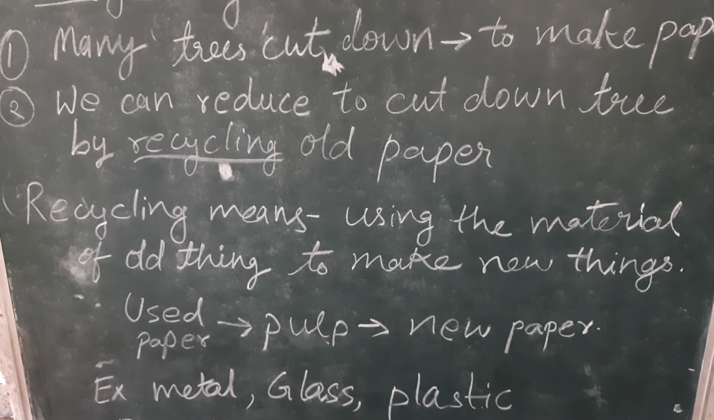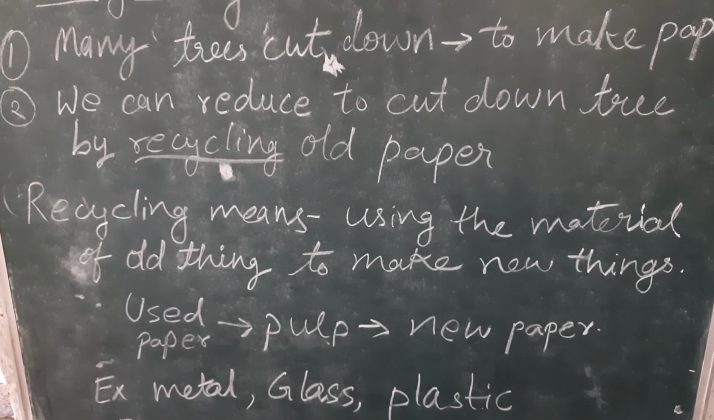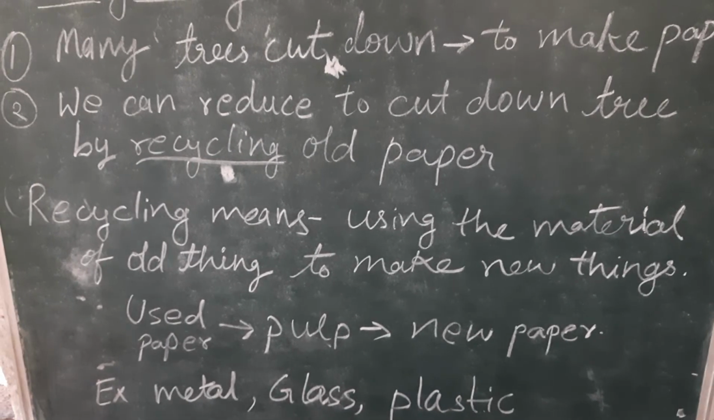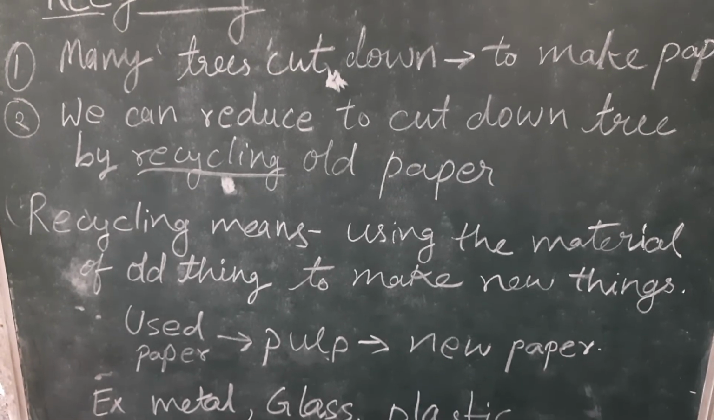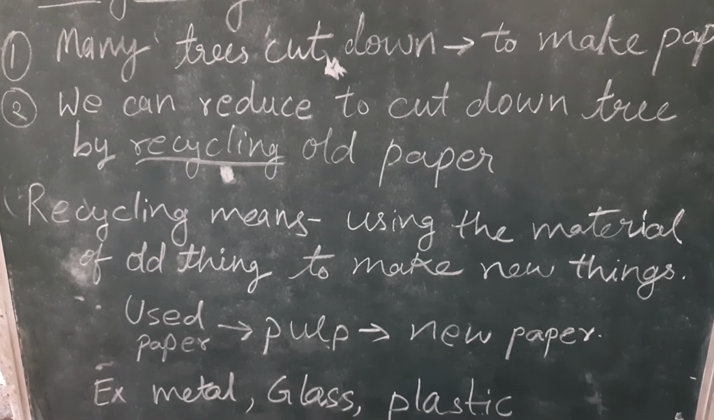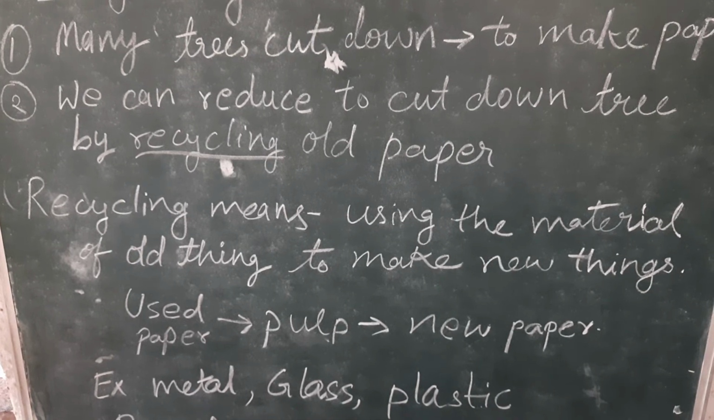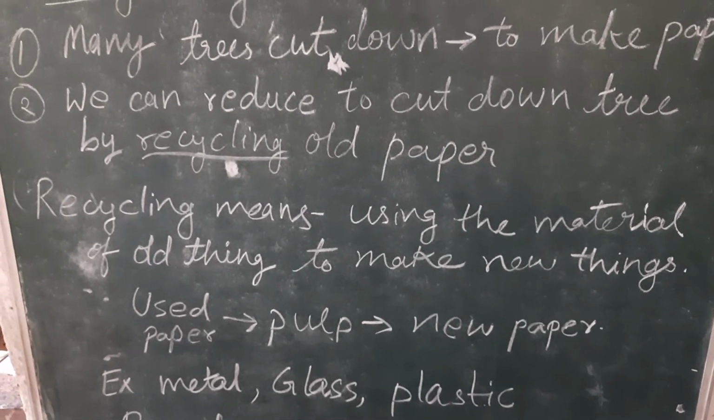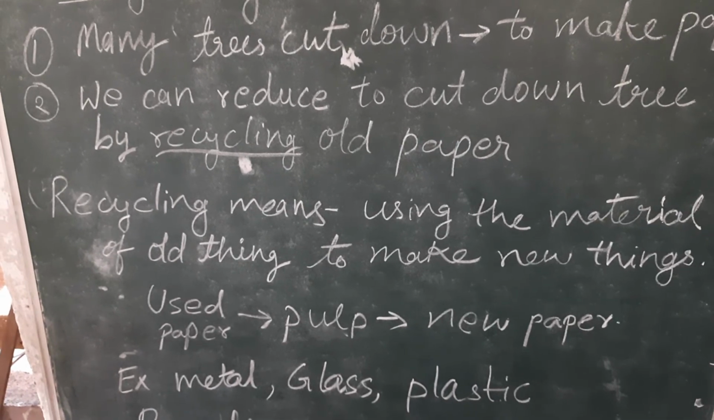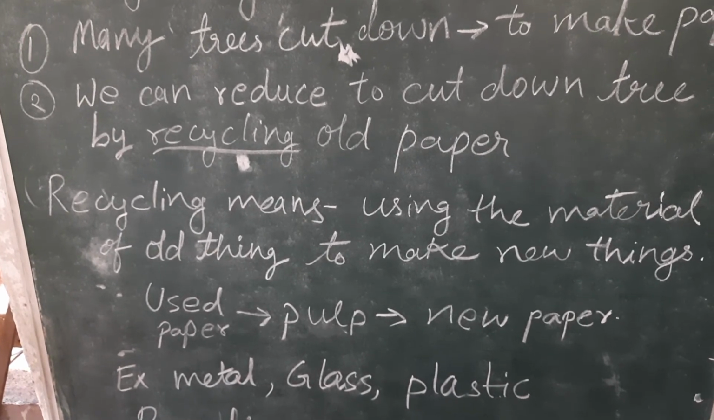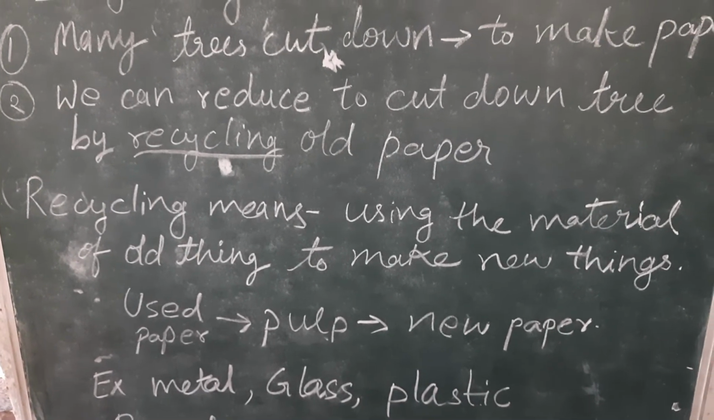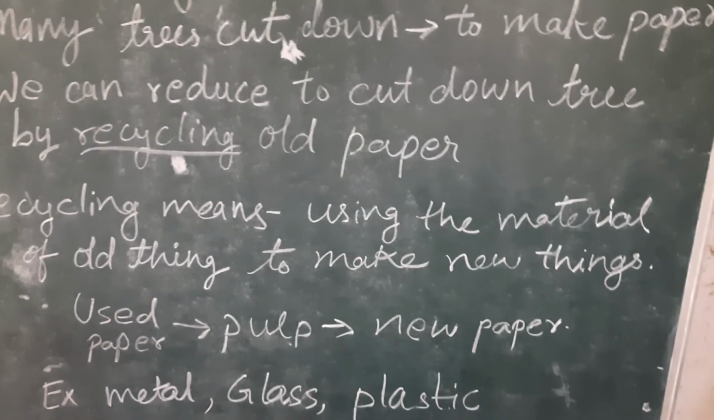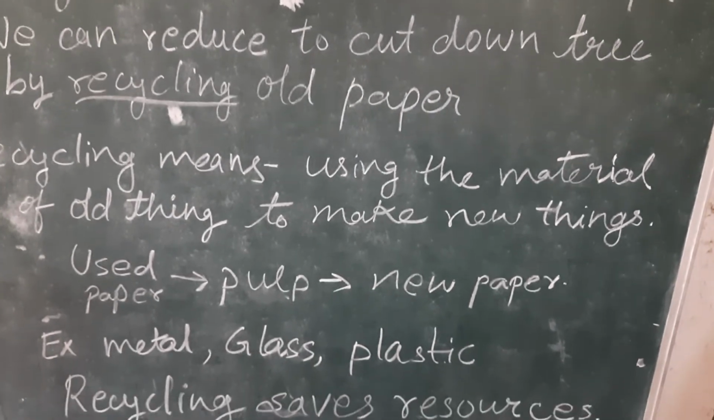मेटल, like metal we have already seen previous chapter. Metals like iron, copper, aluminium, gold, silver, these all are metal. तो ये मेटल जो है इनको फिर से गर्म करके, इनको फिर से मेल्ट करके we can convert into new metal, we can give new shape, we can convert into new things. So metals, glass and plastic can be converted.